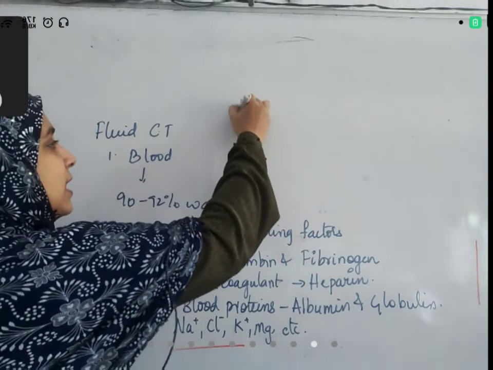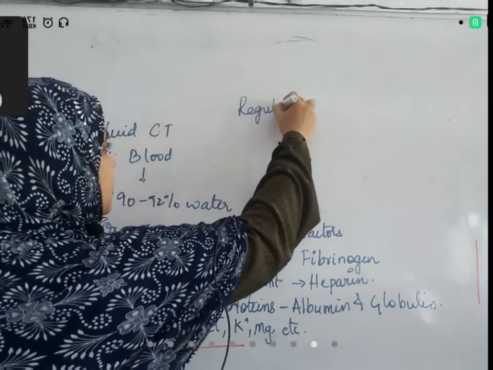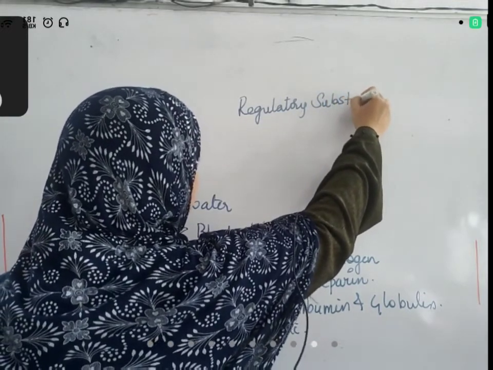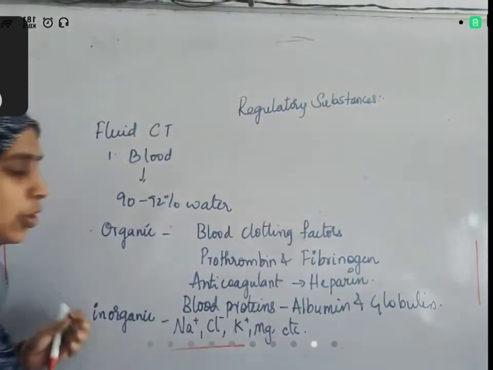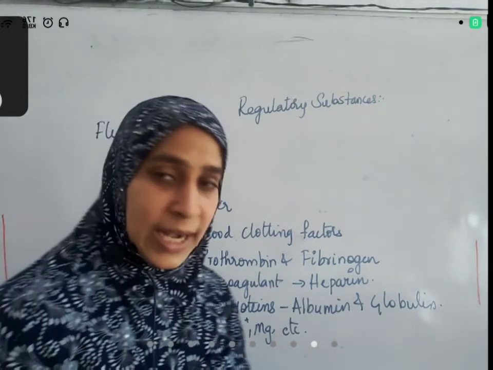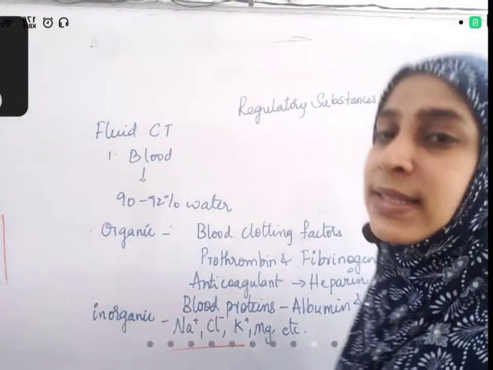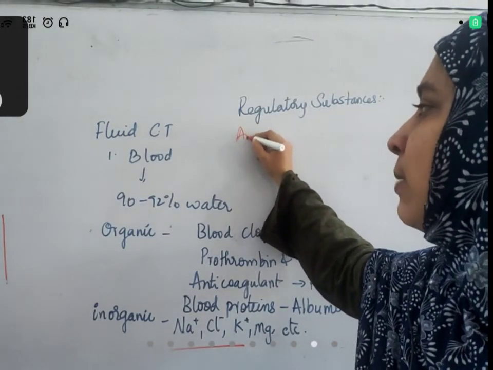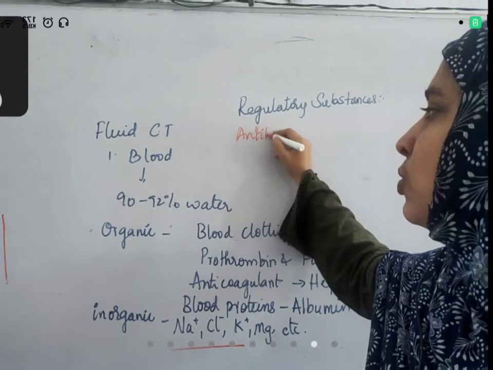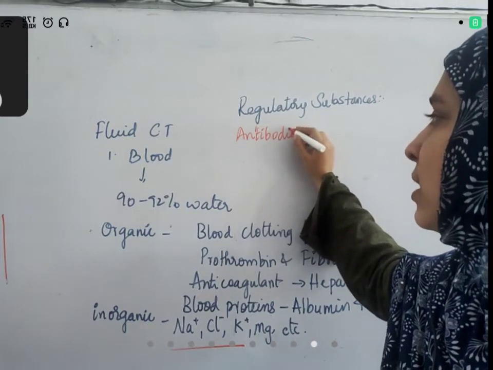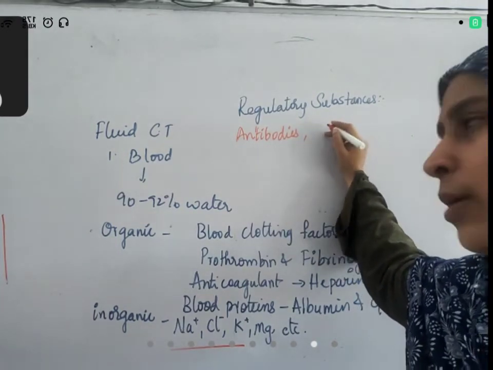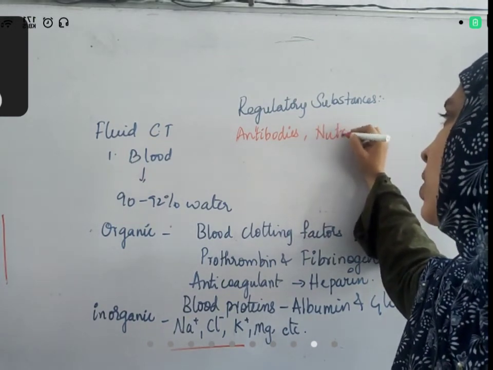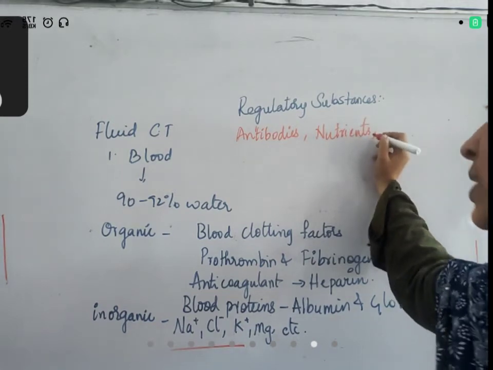Apart from this, there are some regulatory factors. Regulatory substances are those substances which use blood as a medium to move from one place to another. For example, antibodies are produced by WBC and need to pass to the location by blood. Nutrients are absorbed into blood and pass to cells.